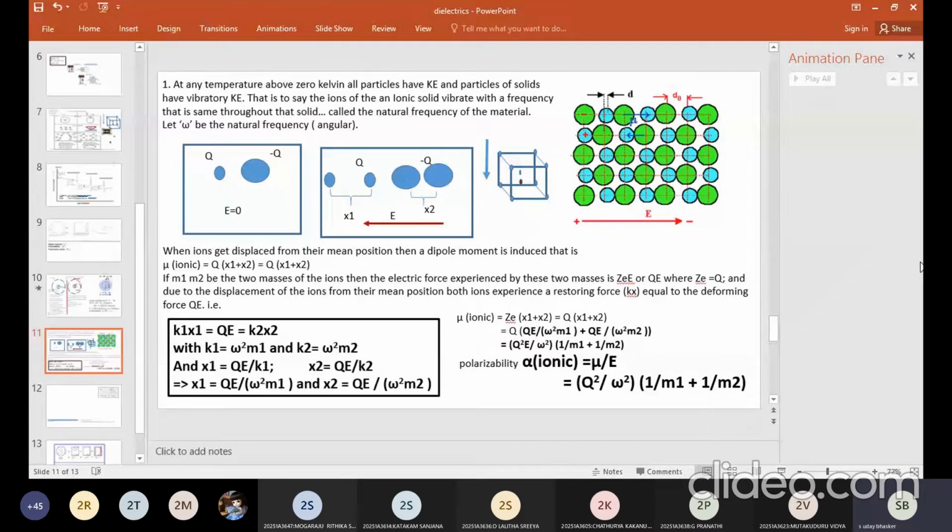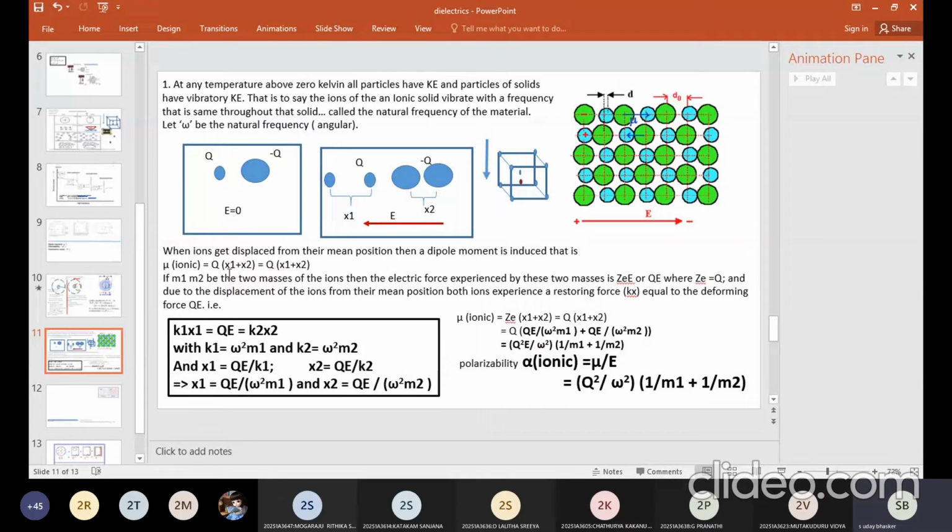So this is a differential equation. When you solve the differential equation, you get the solution x is equal to A sine(omega t plus theta), something like that. Now what is omega? Omega is nothing but the square root of k by m. That implies omega square is equal to k by m, or k is equal to omega square m.